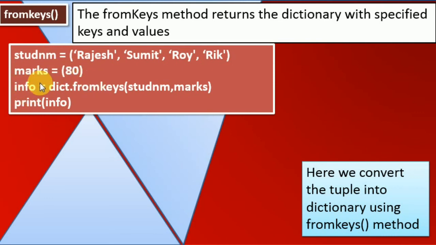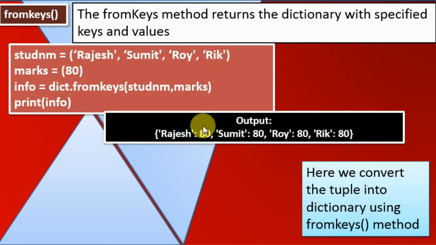Inside that, the student names Rajesh, Sumit, Roy and Rick become keys, and the marks are the same, 80 for Rajesh, 80 for Sumit, 80 for Roy and 80 for Rick. So when I execute this line, we get Rajesh 80, Sumit 80, Roy 80, Rick 80.